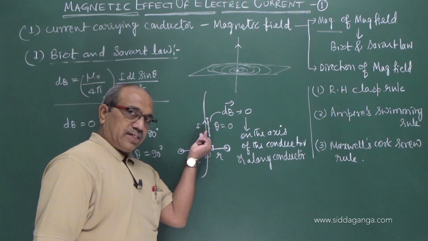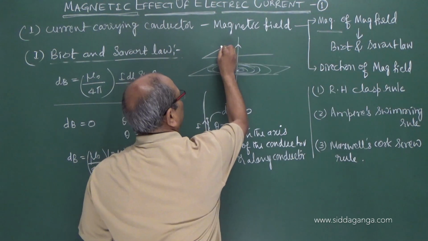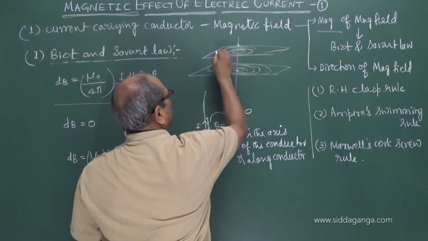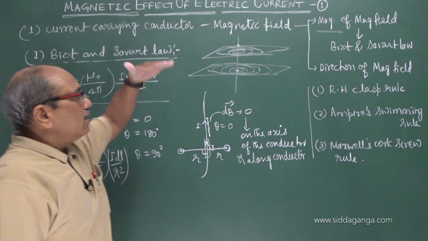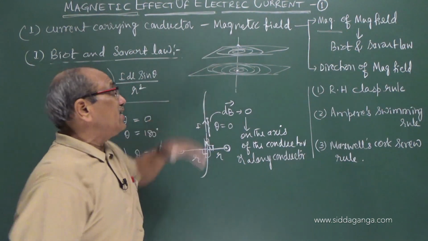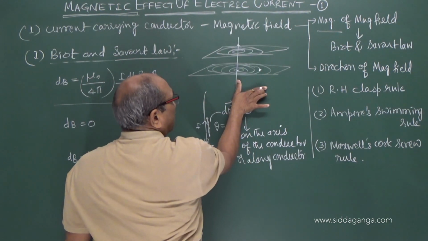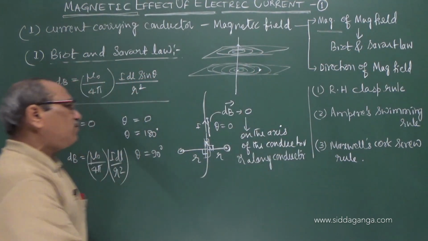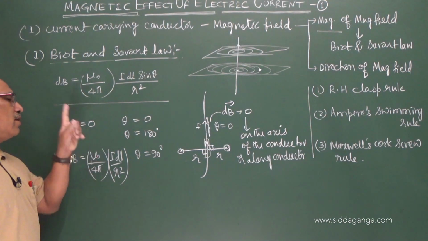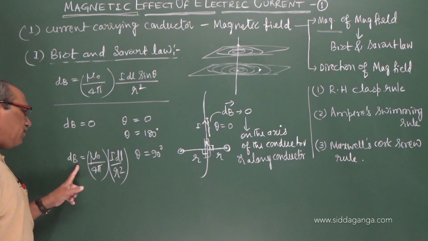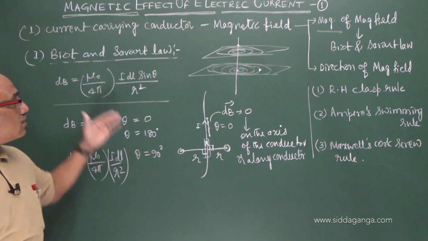Parallel to the wire, no magnetic field. In the perpendicular plane, every plane you can imagine, another plane for example, here also we can see the magnetic field. Magnetic field is present in a plane perpendicular to the plane containing the conductor and any point of study. In this plane perpendicular to that, the magnetic field exists. That confirms the field is 0 on the wire or parallel to the wire, and dB is maximum in the perpendicular plane. So that is about this.